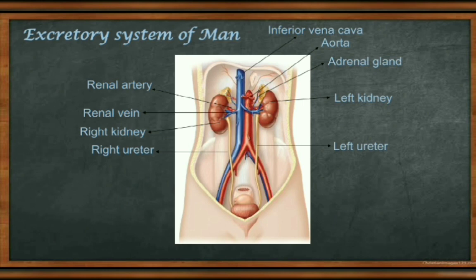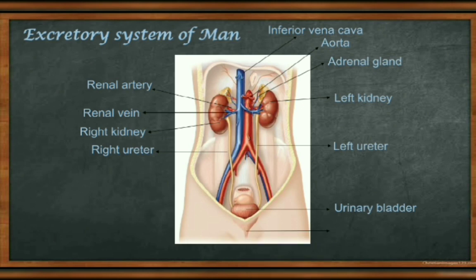Whatever the kidney filters is collected in the urinary bladder. This one is the urinary bladder. It is collected in the urinary bladder, coming from the ureter. It means the ureter helps to move the waste product from the kidney and deposit it into the urinary bladder, okay.